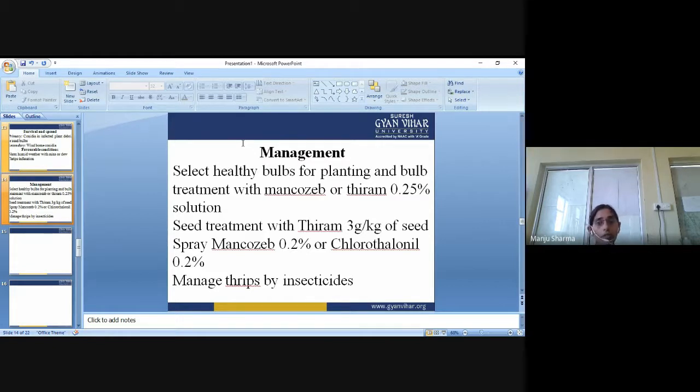Seed treatment with thiram, 3 gram per kg of seed, and we have to spray mancozeb at 0.2% or chlorothalonil at 0.2%. And we have to manage the thrips by insecticide. In this way we can manage the disease of onion.